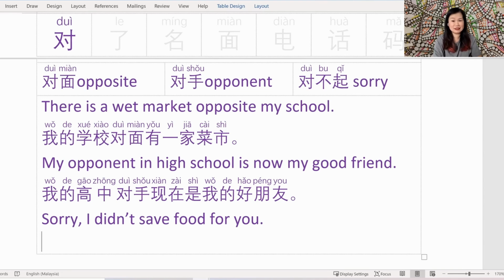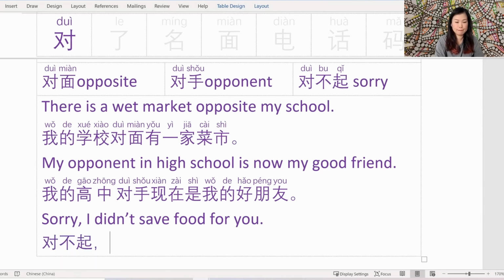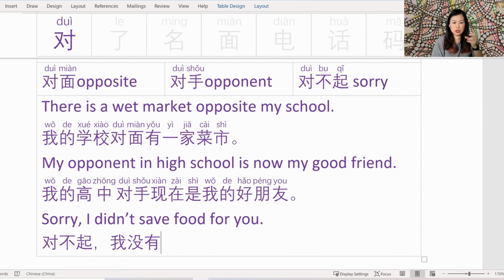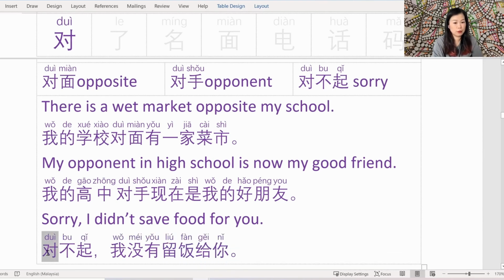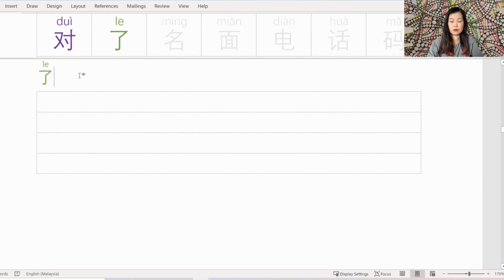Okay, next, 对不起 Sometimes my mom says this to me when I get home late. Sorry dear, I didn't save any food for you. Oh, 没问题妈妈 Sorry 是对不起我没有 Okay, let's just go with that first. In the previous episode, we learned how to say save food or keep food, which is 留饭 Okay, 留饭给你。对不起，我没有留饭给你。